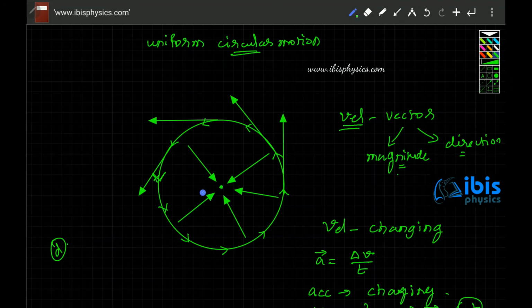In option B, acceleration and speed are constant. They are saying speed is constant, but acceleration is not constant because the direction keeps on changing. In option C, velocity and acceleration are constant. Both velocity and acceleration are not constant. So our answer here is option D.